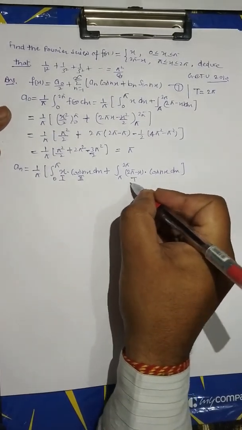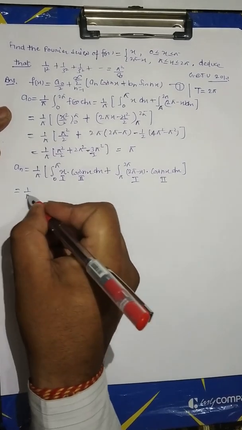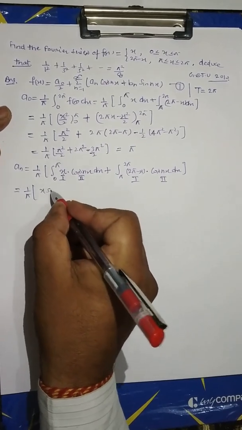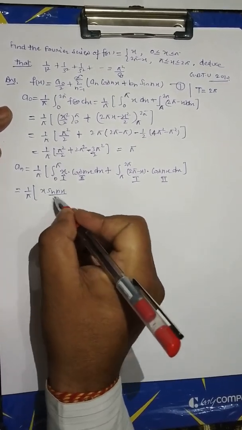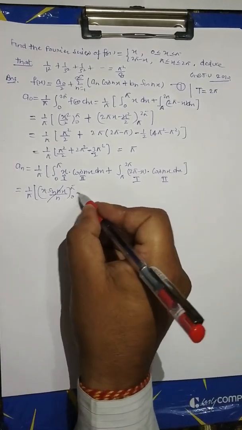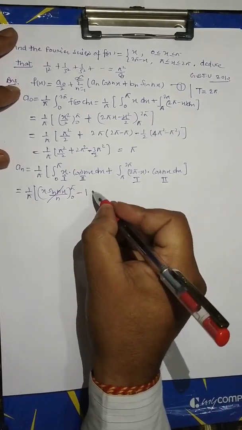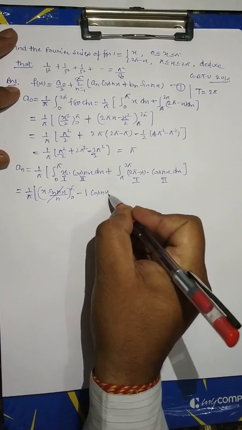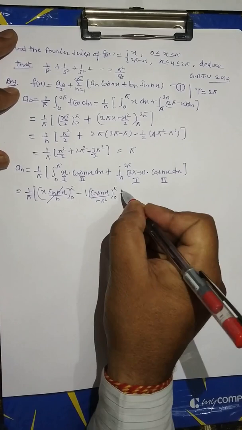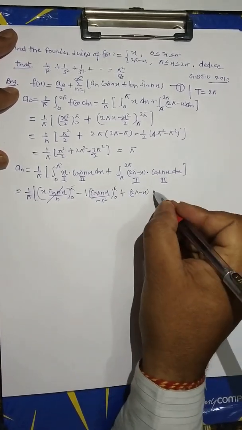Similarly, this is the first, this is the second. This is equal to 1/π by parts integration: first term as it is, integration of second, sin nx upon n, limit 0 to π, by limit the function will be 0, minus differentiation of first, integration of second, whole integration, that is cos nx upon minus n², limit 0 to π, plus first term as it, 2π minus x, integration of second,